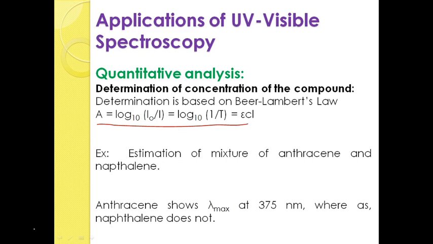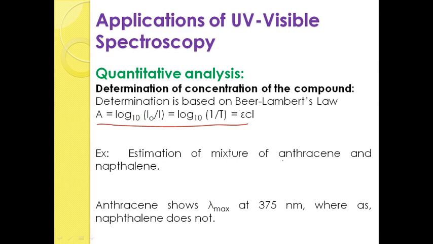For example, estimation of a mixture of anthracene and naphthalene. To estimate the mixture, first of all we have to separate the components that are present in the mixture. If the components present in the mixture are unknown, then first of all we have to know them, that means qualitative analysis has to take place and then quantitative analysis follows.